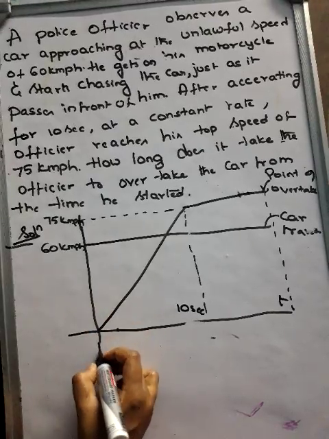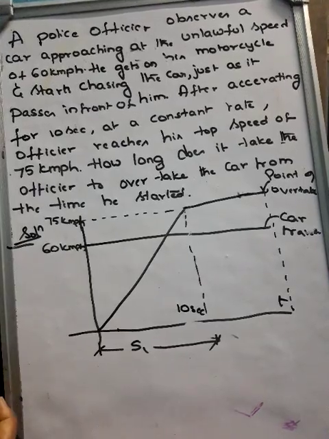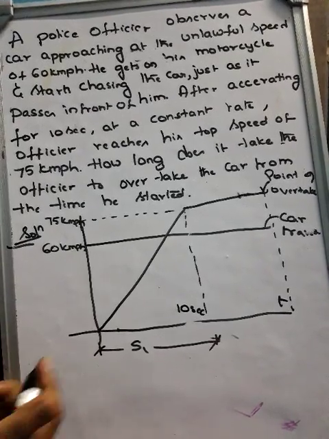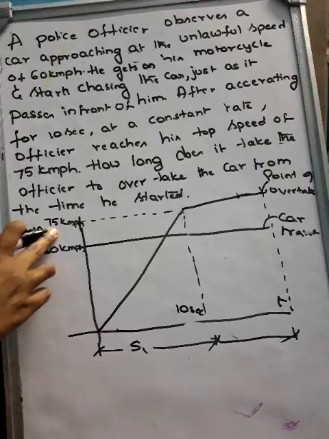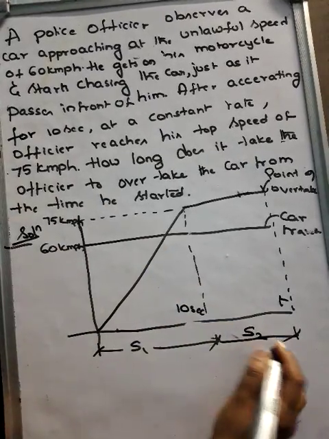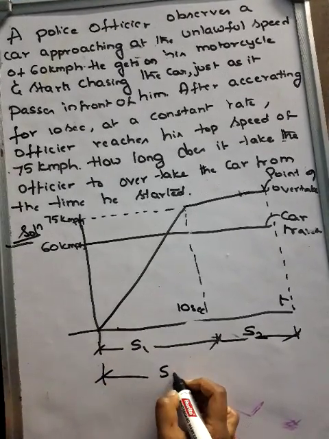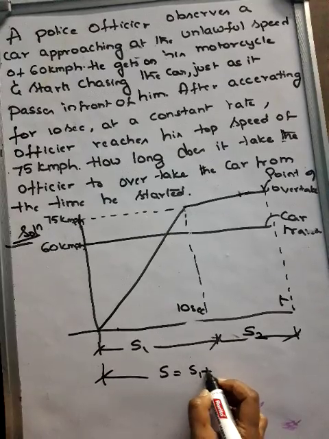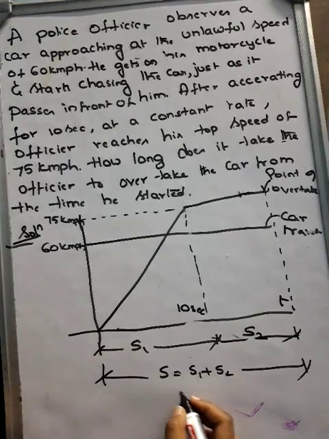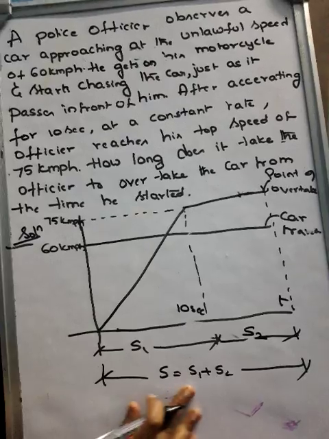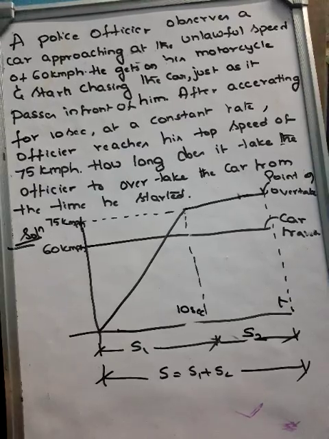Now this will be my S1, that means the distance traveled in 10 seconds to reach the maximum speed. Then after reaching that maximum speed, you'll be traveling S2. The total distance that you will be calculating will be equal to S1 plus S2, and this one will be the distance traveled in time t. Now one by one we are going to do it.